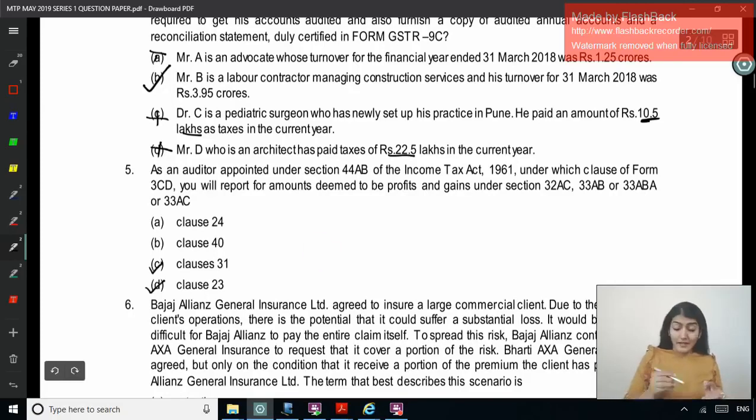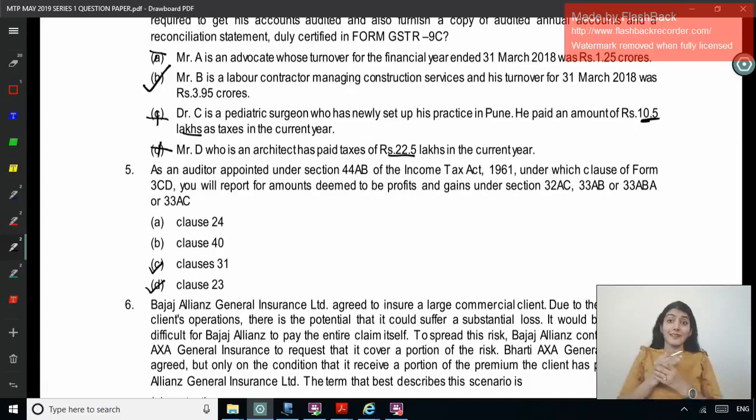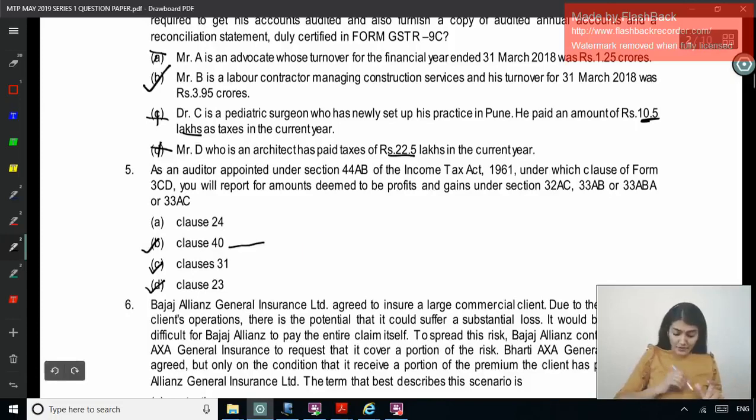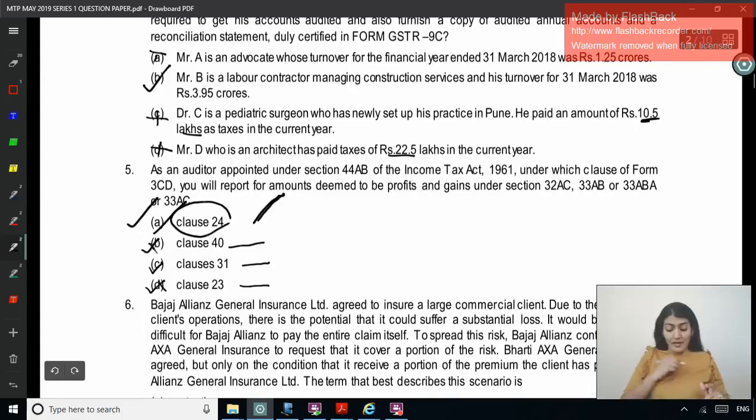31 is regarding the loan accepted or repaid of more than 20,000 other than by account payee check or draft, or single event or occasion more than 2 lakh payment or received other than by account payee check or draft. Clause 40 is regarding the accounting ratios in Form 3CD. So this is accounting ratios, this is loan accepted or repaid, this is payments to related party. So obviously what is the correct answer? Clause 24. Clause 24, A is the correct answer. These three, no. Next one.